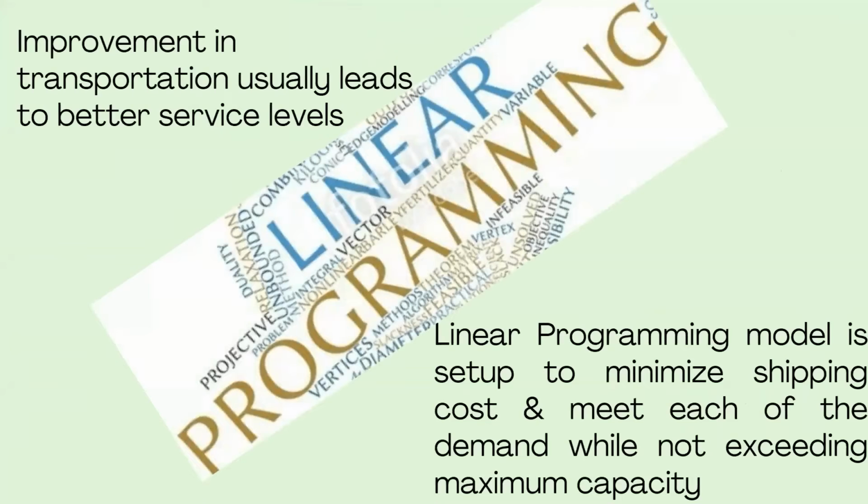So we have already understood that this improvement in transportation can lead to better service at other levels in our company. So what things is the linear programming model concentrating on? First one is reducing the shipping cost. And we also need to consider whether all the destinations are receiving their products correctly, and whether all the transportation is working at maximum capacity. All these points need to be considered while we are working on reducing the transportation cost. So the linear programming model helps to do that.